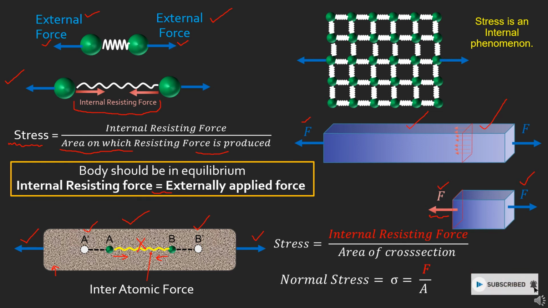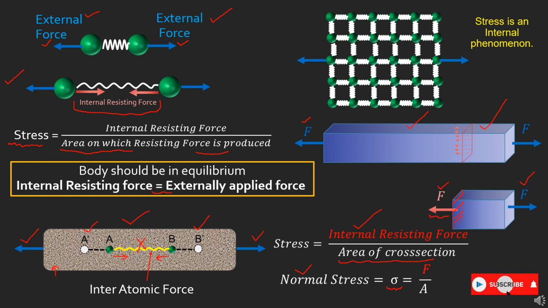So we take the ratio of this internal resisting force to the area of cross section, this rectangular area which I am highlighting. Here the force is perpendicular to the cross section, so it is known as normal stress, denoted by the letter sigma. So the ratio F over A, where A is the cross-sectional area, is known as normal stress.